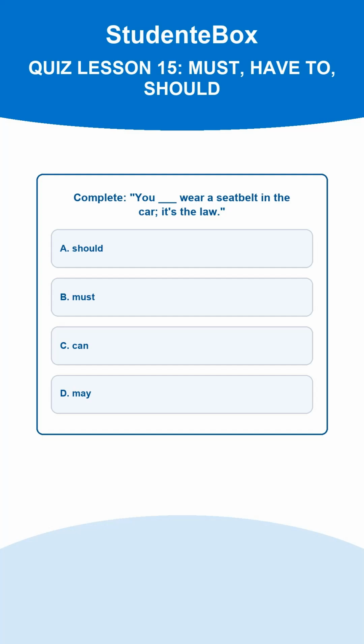Domanda 1. Complete: you ___ wear a seatbelt in the car, it's the law. A. Should. B. Must. C. Can. D. May. The correct answer is B. Must expresses a strong obligation, often a rule or law. La respuesta correcta es la B.